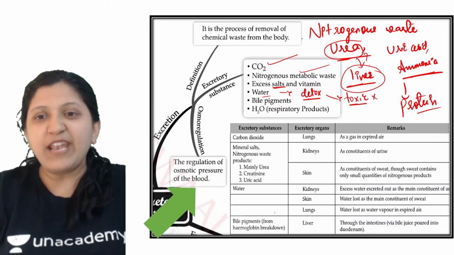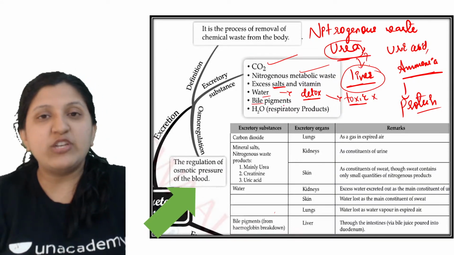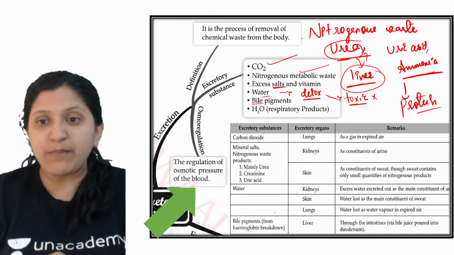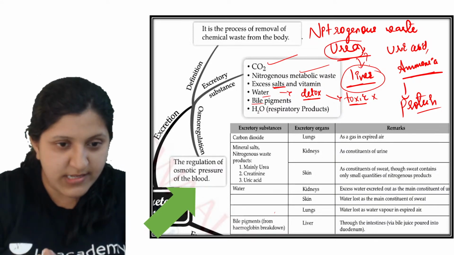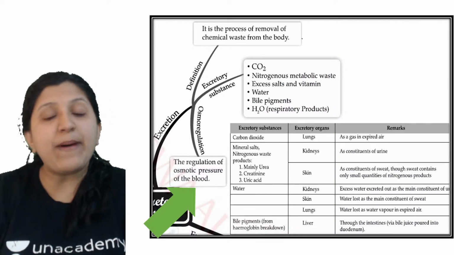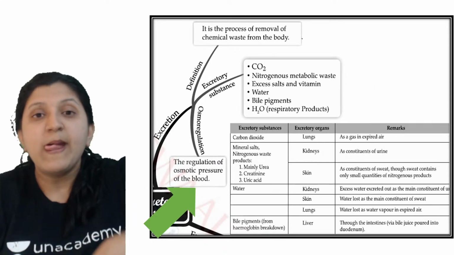Okay, so then bile pigments. With respect to bile pigments, when we mention further breakdowns, there is a bile pigment called bilirubin, and biliverdin. Let me just erase this, just a second. So there is a bile pigment called bilirubin, biliverdin, or bile juice when we mention it.